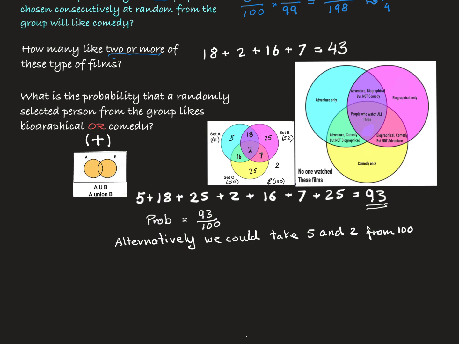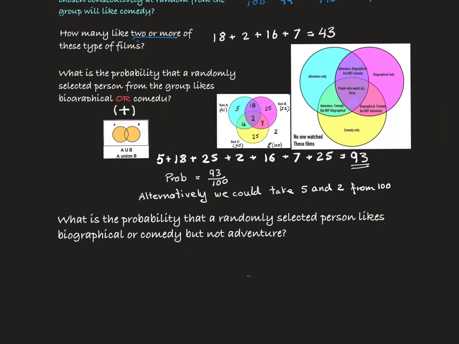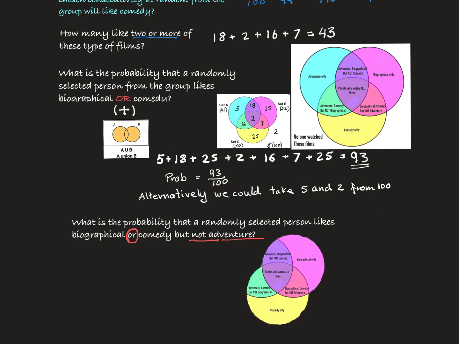I'll just add one more question. This question asks, what is the probability that a randomly selected person likes biographical or comedy but not adventure? We still have the word or in here, but now we also have but not adventure. So I cut out these 2 sets here below so that you can see this is the union, the people who like biographical and comedy, but because they do not want adventure, we do not need these people here.